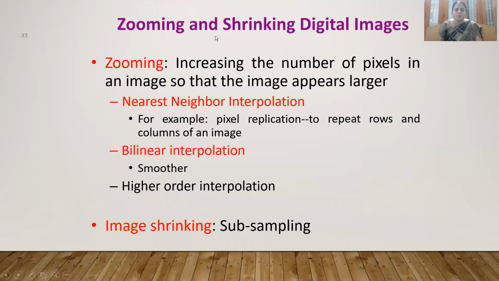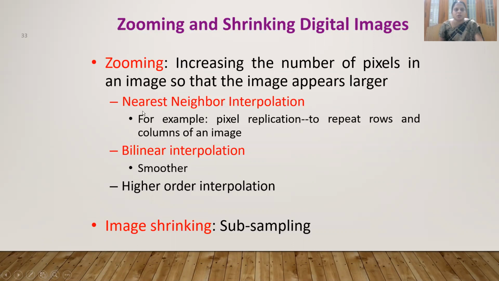Another operation we do on our mobile phones, documents, and PDFs is zooming and shrinking. What does zooming actually mean? Increasing the number of pixels in an image so that the image appears larger. If we have only 5 pixels, it will be blurry. If you increase the number of pixels, it becomes larger.